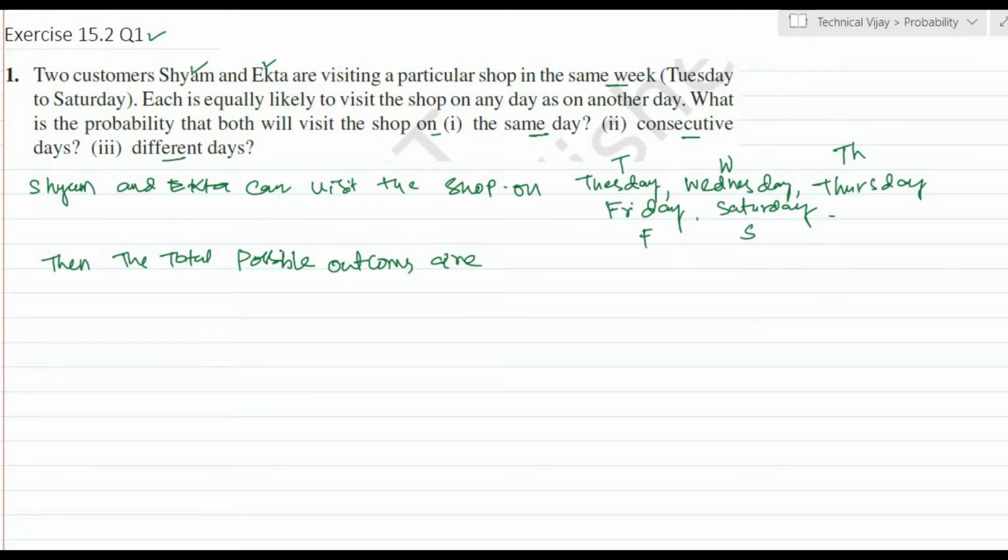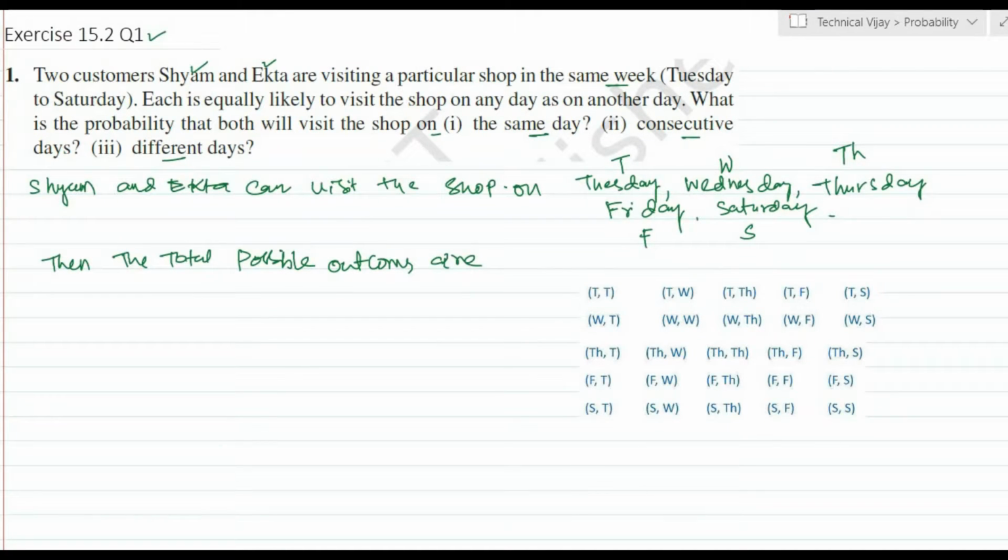Here I have written the total possible outcomes, that is Tuesday-Wednesday, Tuesday-Thursday, Tuesday-Friday and Tuesday-Saturday, like this, in this way, for Shyam and Ekta. The total number of outcomes is equal to 5 into 5, that is equal to 25. Total outcomes is equal to 25.